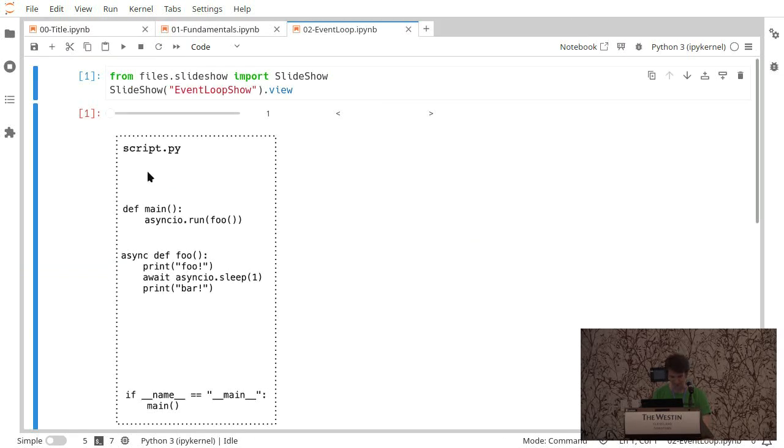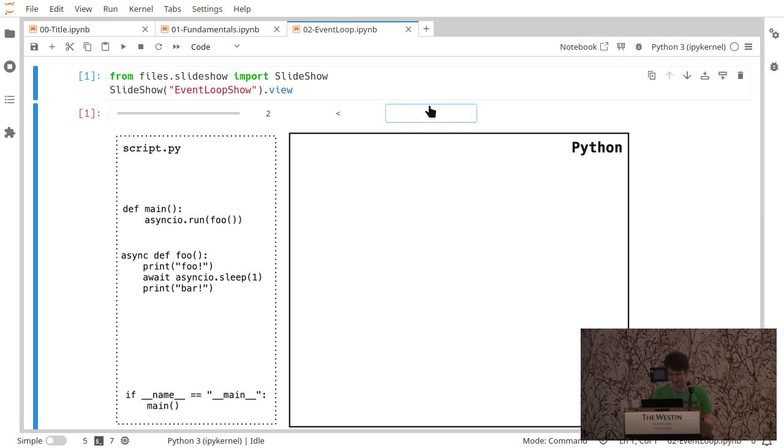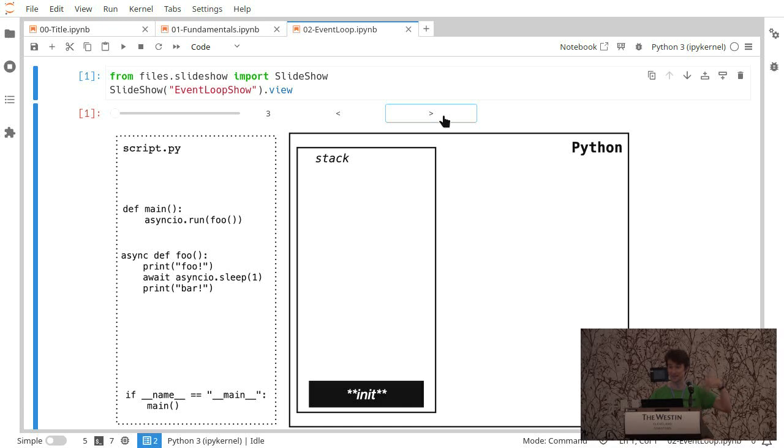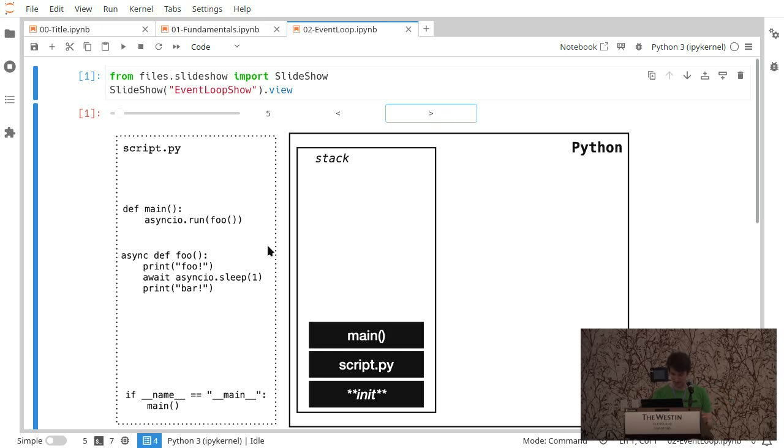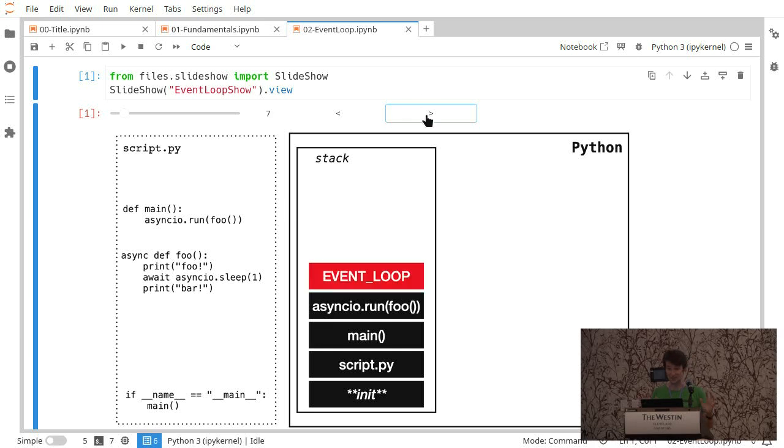Okay. So we're just going to move to the point of view of the event loop. I think this will help. So here's a script, really easy. It's running the async sleep and just returning foobar. Here's our Python environment. Here's our stack. It does some initialization. It loads the script. It calls main. Main calls async run foo, and now the event loop takes over.